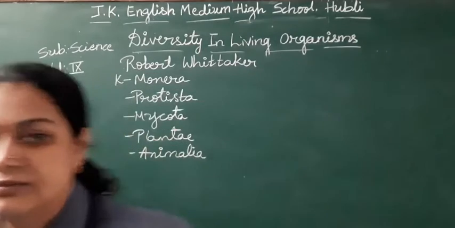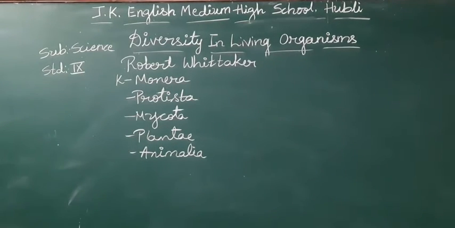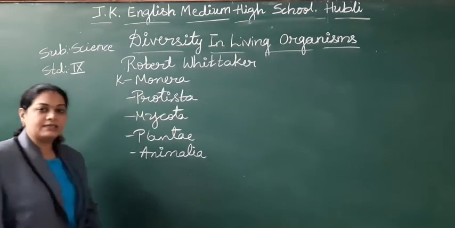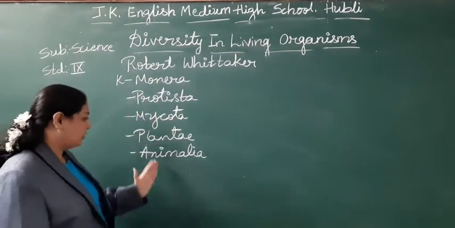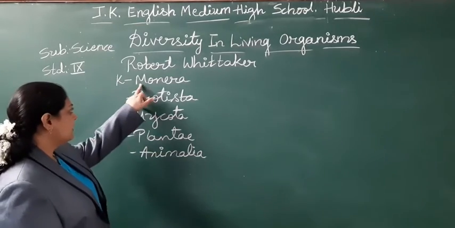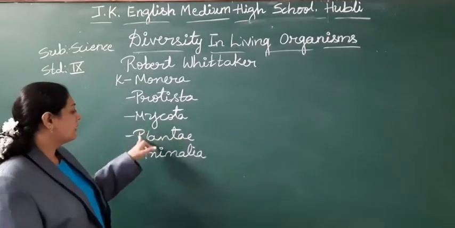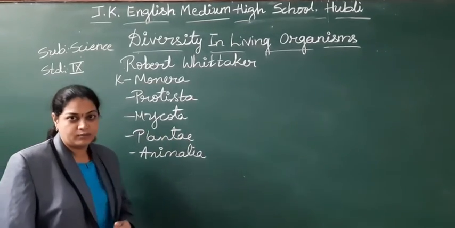Can you see? So the scientist Robert Whittaker classified the organisms in 5 kingdoms called Kingdom Monera, Kingdom Protista, Kingdom Mycota, Kingdom Plantae and Kingdom Animalia.